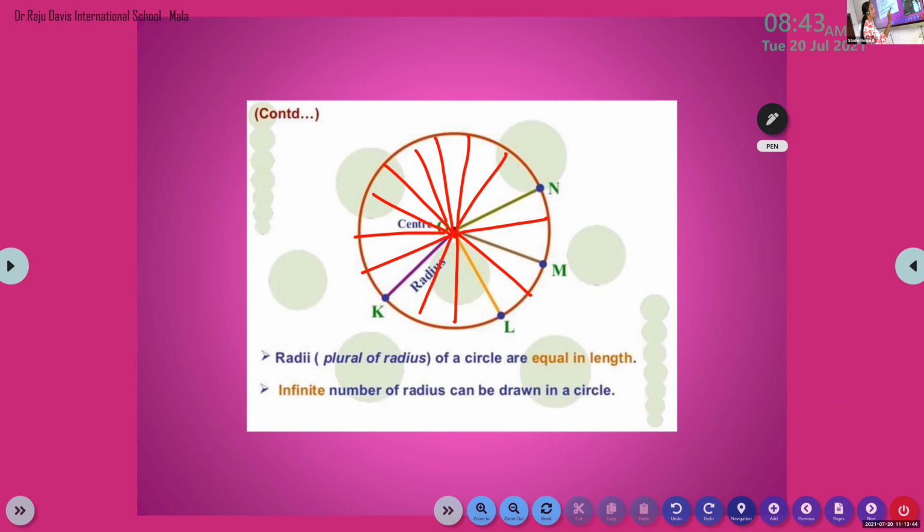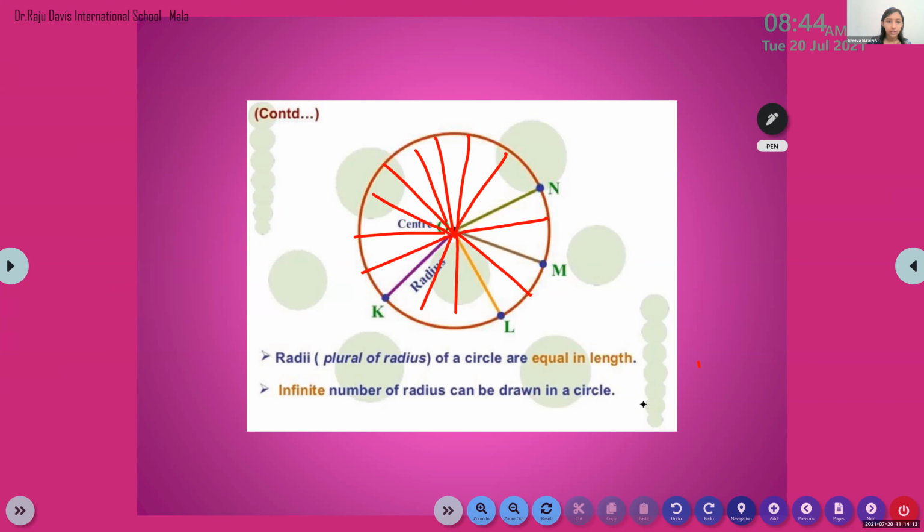So in this slide you have studied one thing about radii: all the radii are of equal length. You have studied many things from this. That is, radii is the plural form of radius. So when we talk about two or three, more than one radius, you have to use the word radii. Radii of a circle are equal in length. Clear?